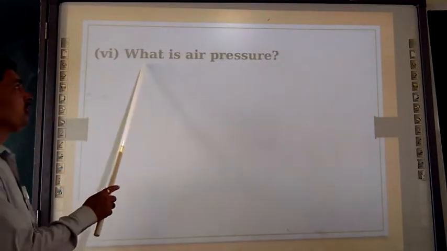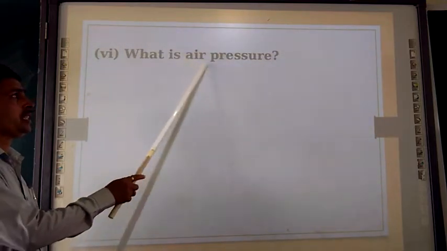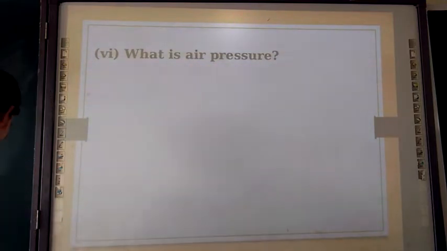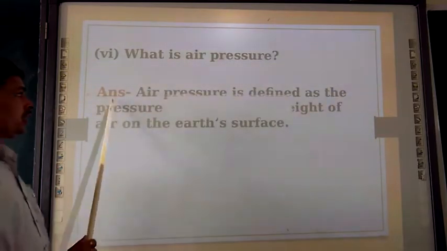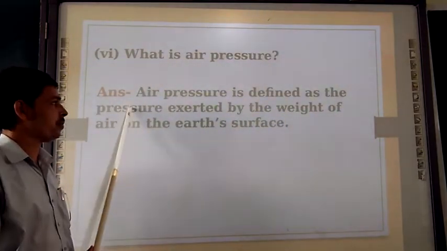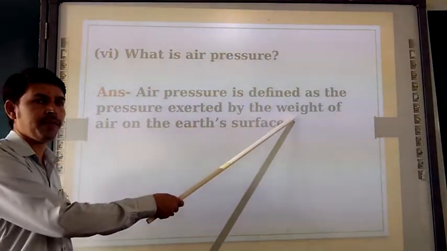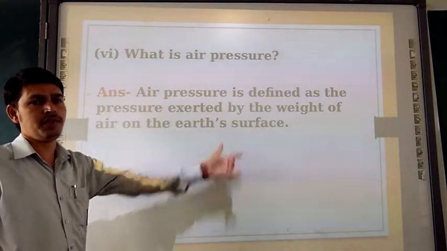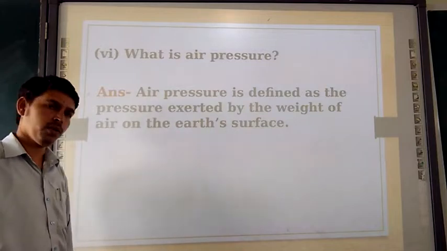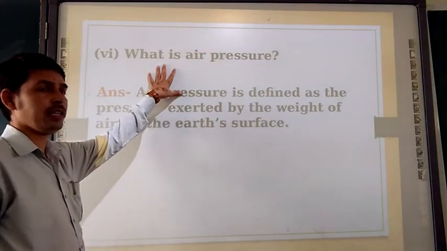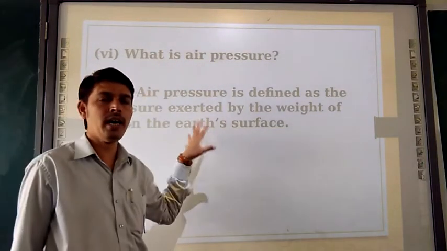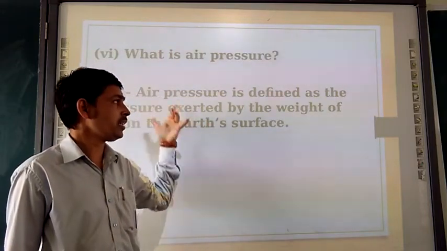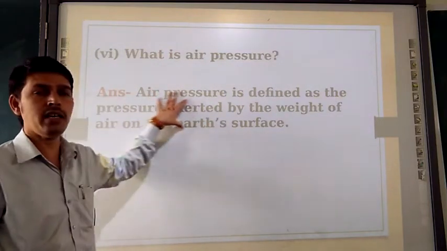The last question, what is air pressure? Air pressure is defined as the pressure exerted by the weight of air on the earth's surface. Okay? By teaching only, I made you tick that particular point, what is air pressure.